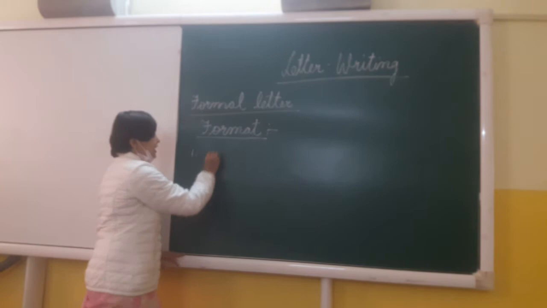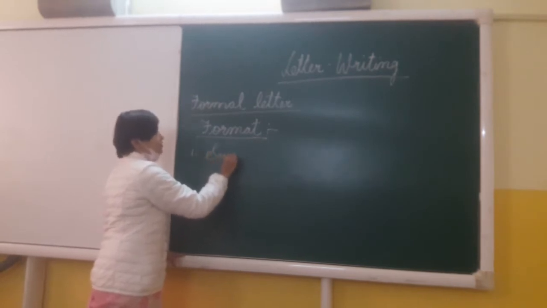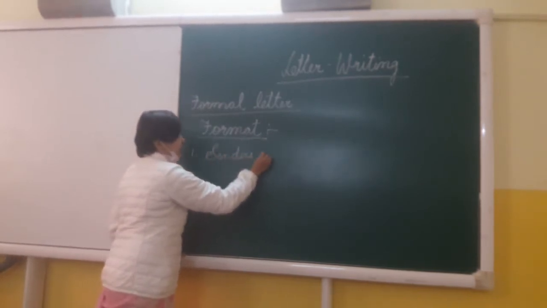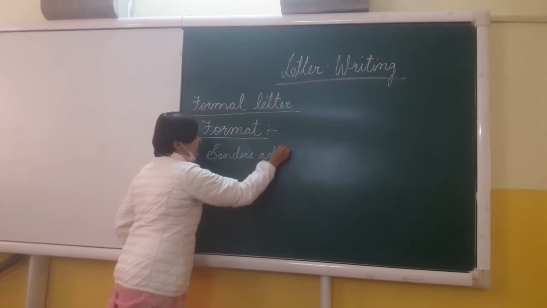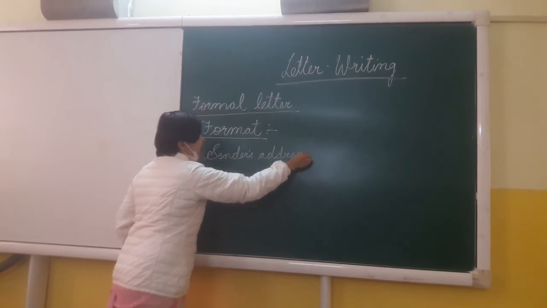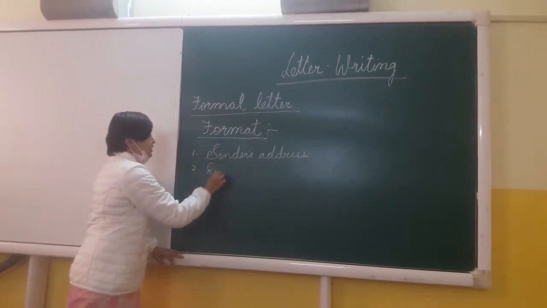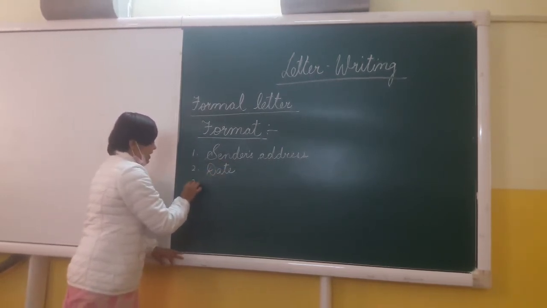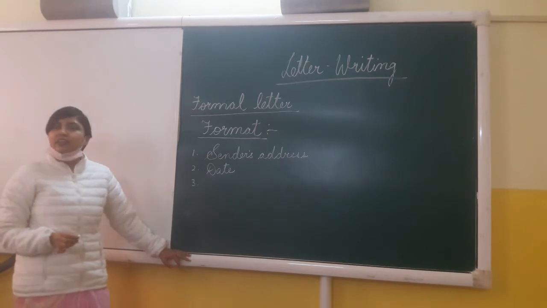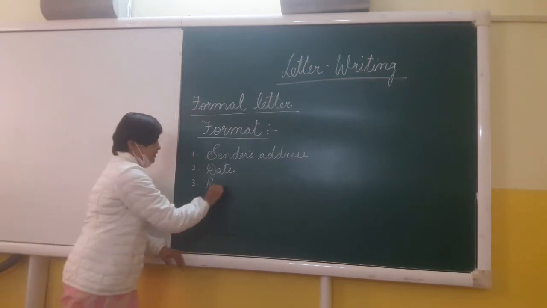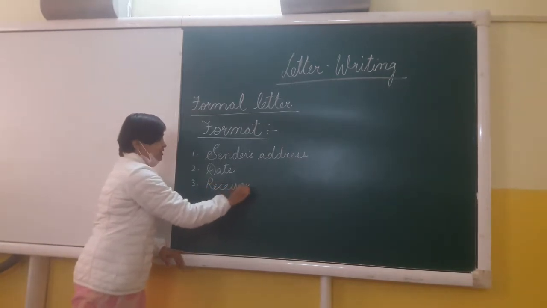That is the sender's address. So all of you are already aware of this. So the first part is sender's address, and we all know how to write the sender's address. After that comes the date. Alright, so we need to put the date. Next part is receiver's address. Alright, so here we have the receiver's address.